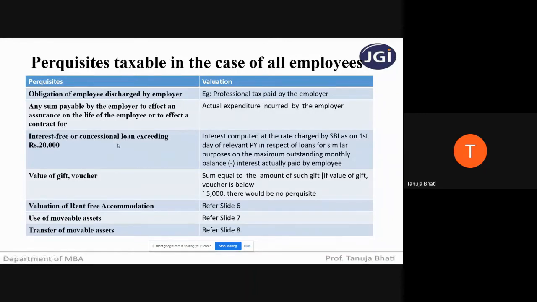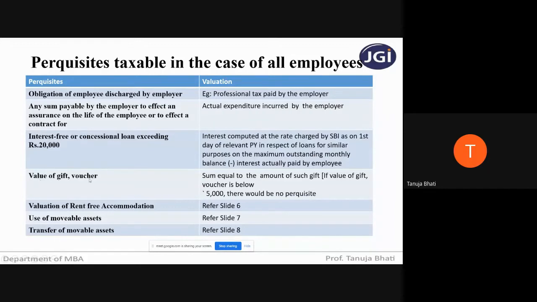Suppose the employee has taken a loan of 1 lakh rupees and he is actually paying interest on only, suppose, 30,000. So there is a concession given by the employer to the employee. So the interest actually paid by the employee has to be minused. So 30,000 interest is actually paid by the employee, that has to be minused, and the balance has to be minused with the interest rate of SBI as on the first day of the relevant previous year.